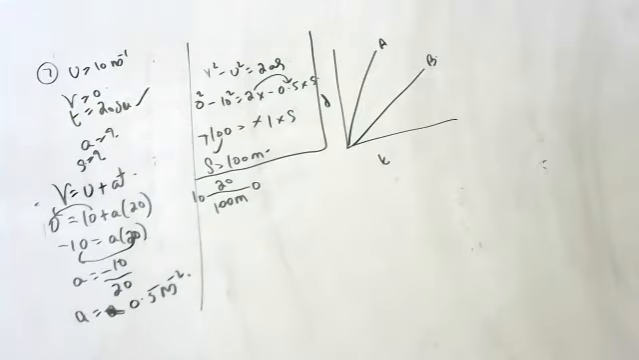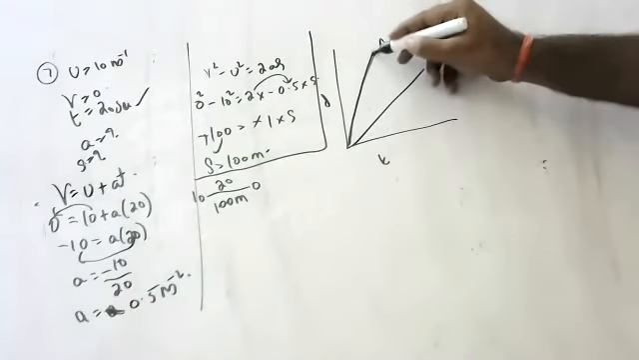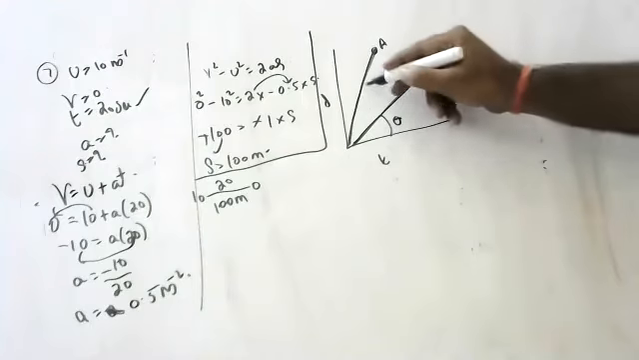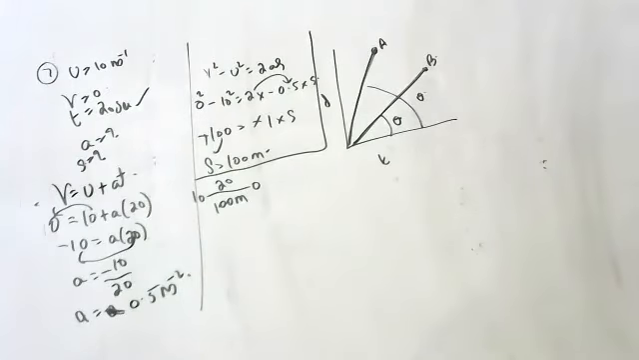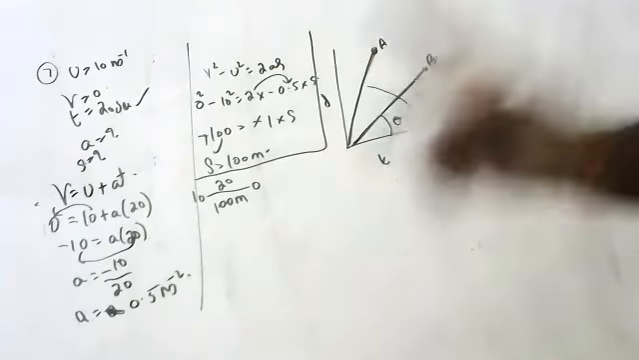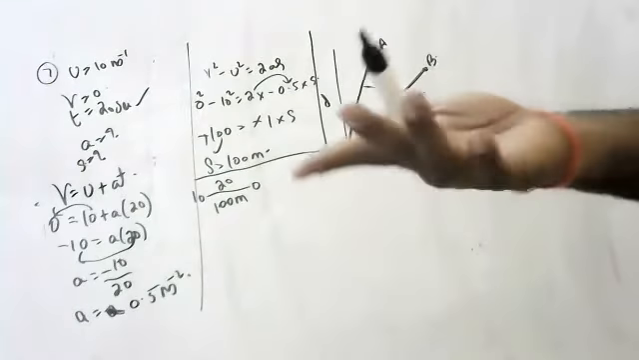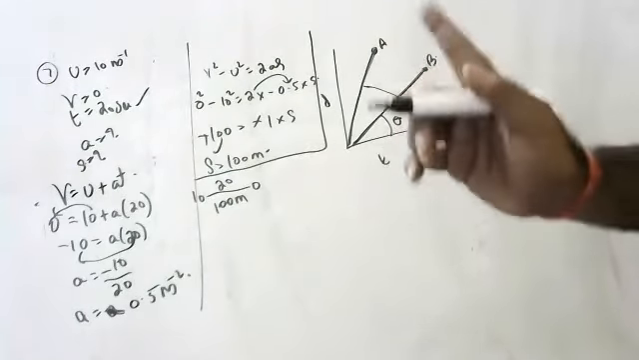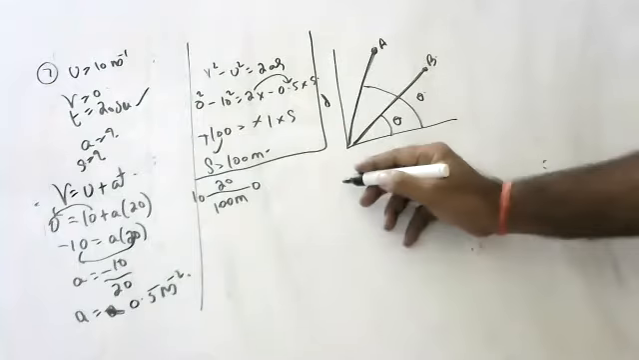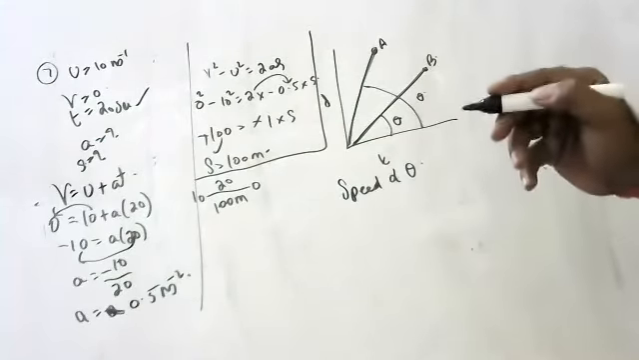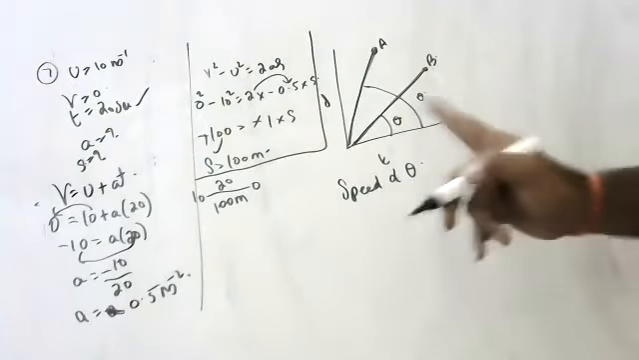Okay, children, be careful. See, this is A, this is B. Actually, this one has less angle, this one has more angle. Whichever has more angle covers more distance. The speed of the body is directly proportional to theta. Remember, the larger the theta, the greater the speed.